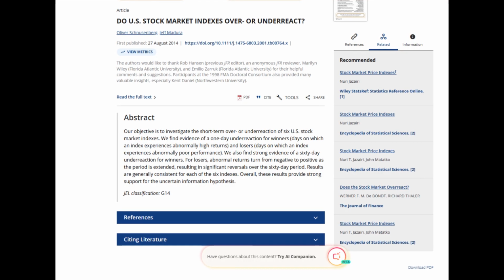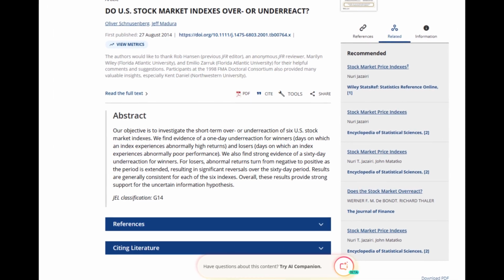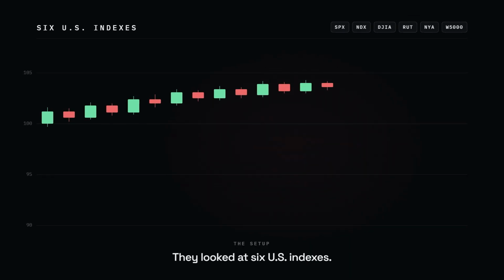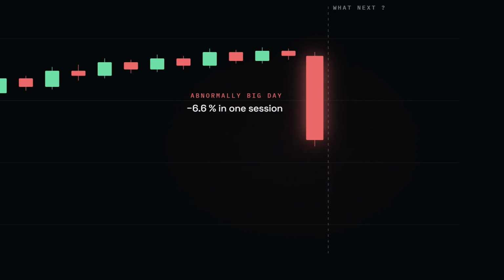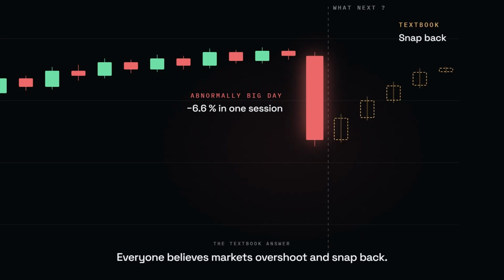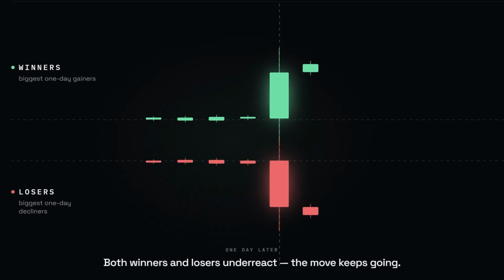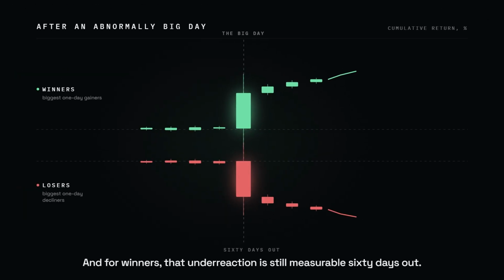Paper 1, Schnusenberg and Medora, 2001. Do US stock market indexes over or underreact? They looked at 6 US indexes and asked a simple question. When an index has an abnormally big day, up or down, what happens next? The textbook answer is reversal. Everyone believes markets overshoot and snap back. Their finding is the opposite. One day after a big move, both winners and losers underreact. The move keeps going, and for winners, that underreaction is still measurable 60 days out.